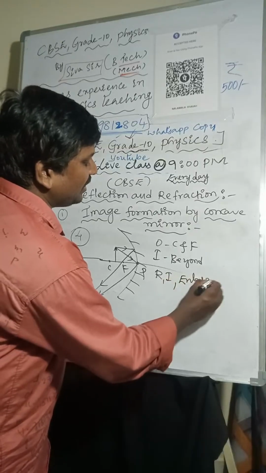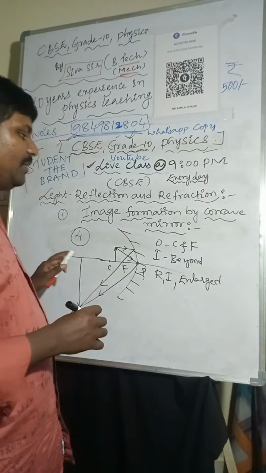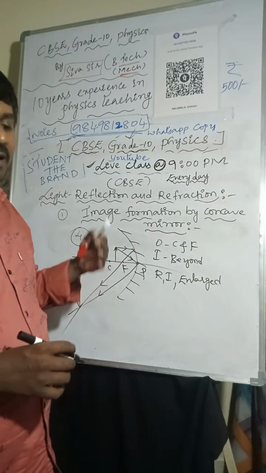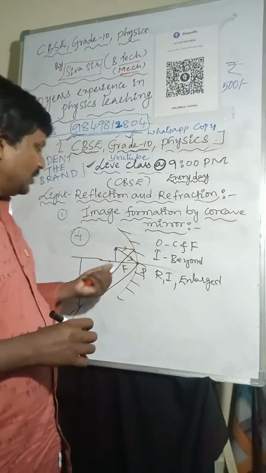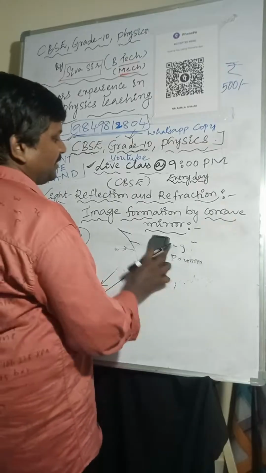Whenever the object is placed between C and F, the image will form beyond C. So in this case, the image will be real, inverted and enlarged. So the size of the image is enlarged. This is about the object placed between C and F.